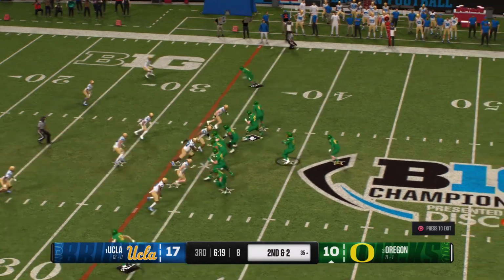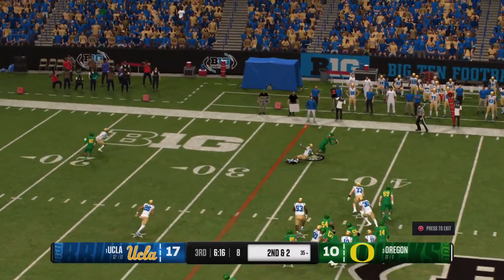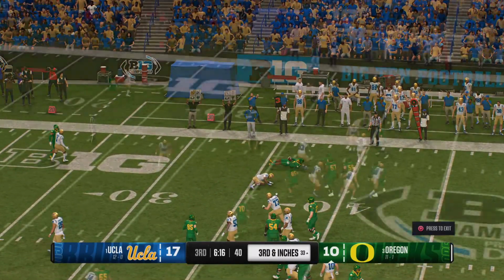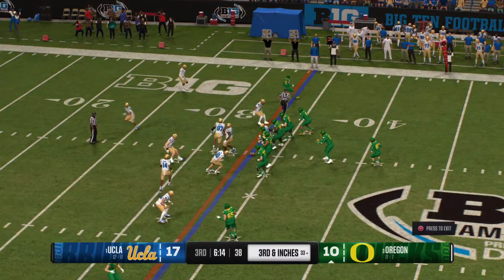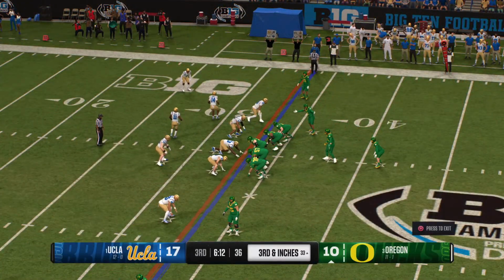Second down after that run on the previous play. Quick throw complete to the tight end. Finally, they get him. A great tackle by the cornerback. Not easy with that size difference.